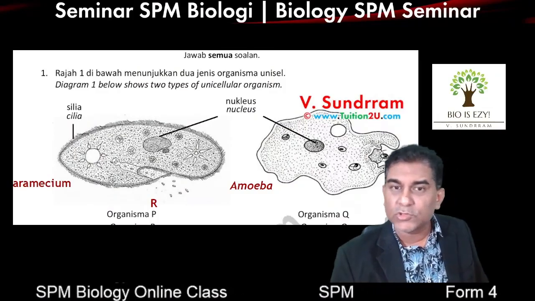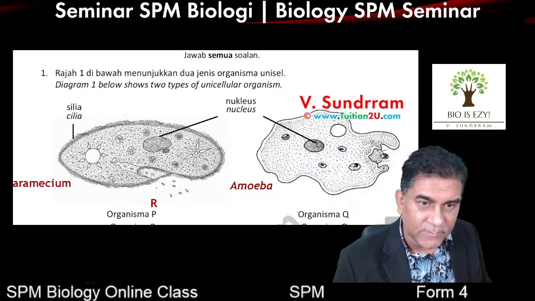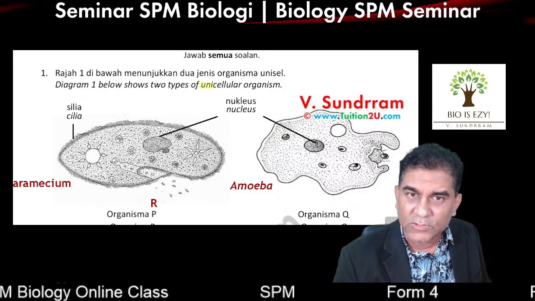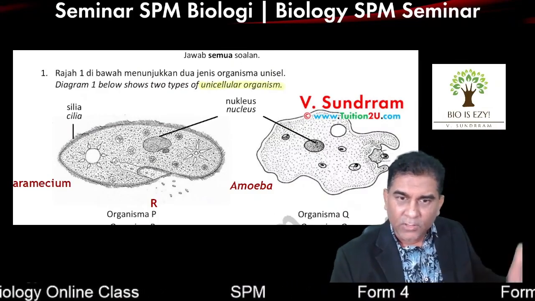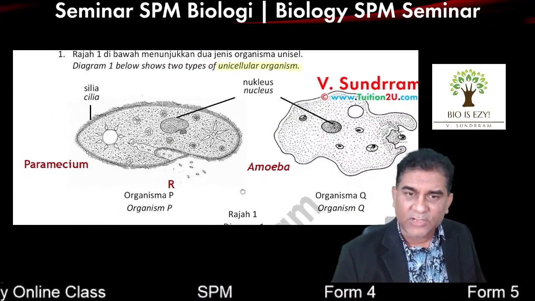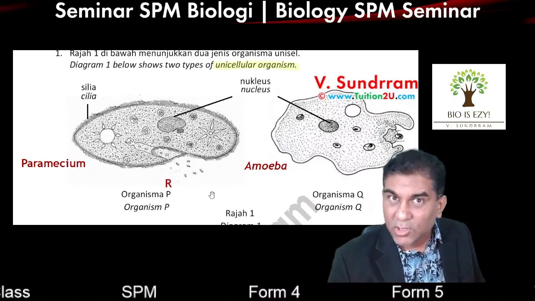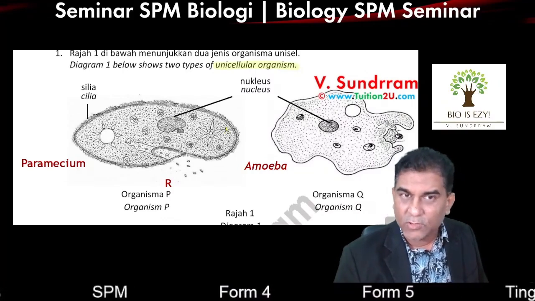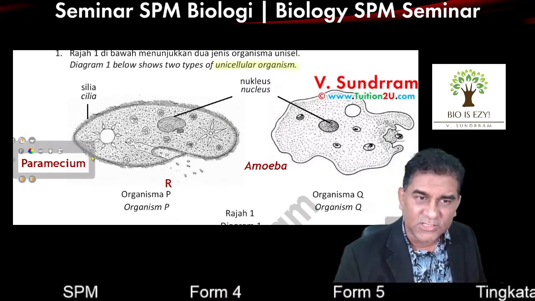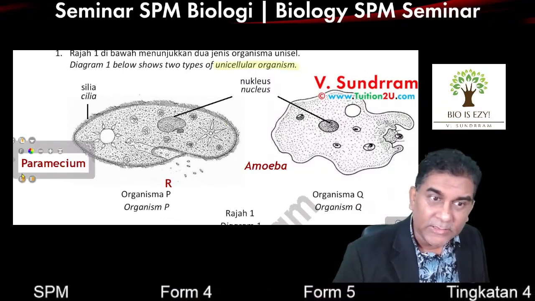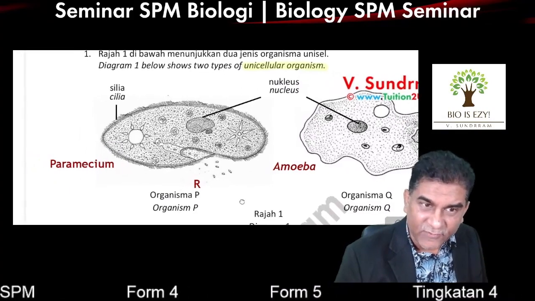Diagram 1 below shows two types of unicellular organisms. So preferably you underline this word, unicellular organism. There are two organisms given here, organism P and organism Q. The name is not given. By right, when you look at this shape, you should immediately know this is supposed to be Paramecium. Take note, Paramecium is a scientific name.